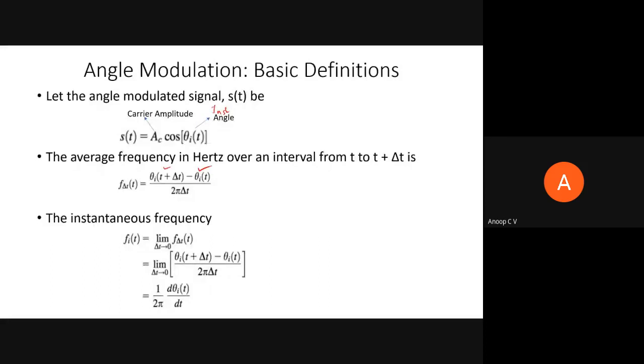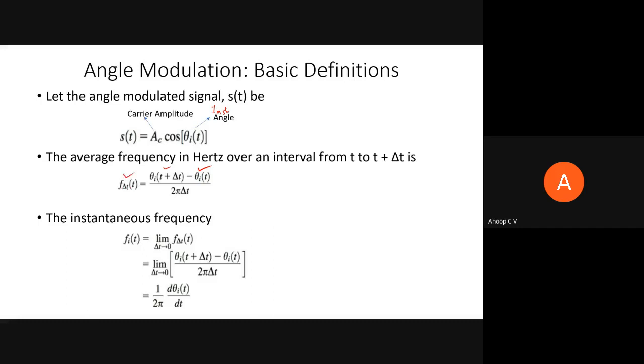Theta_i(t plus delta t) minus theta_i(t) gives the amount by which the angle has changed. If we divide it by 2 pi times delta t, we get the average frequency.